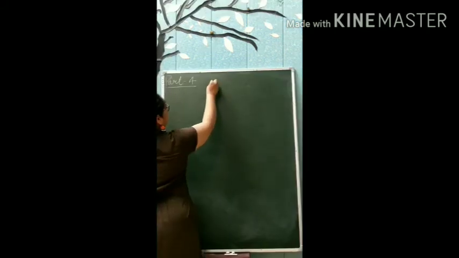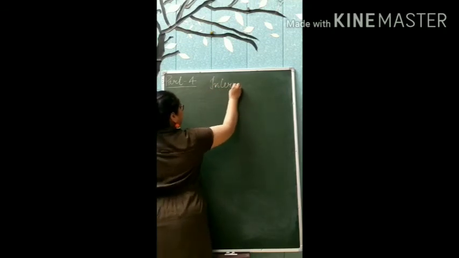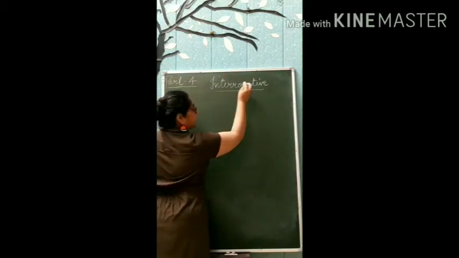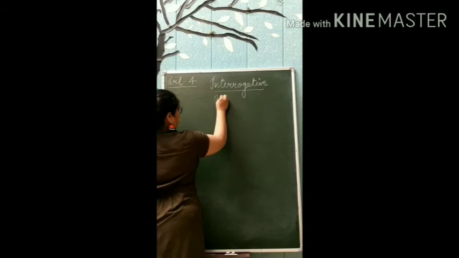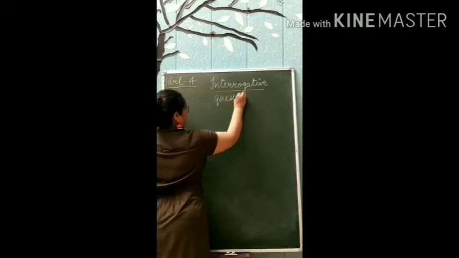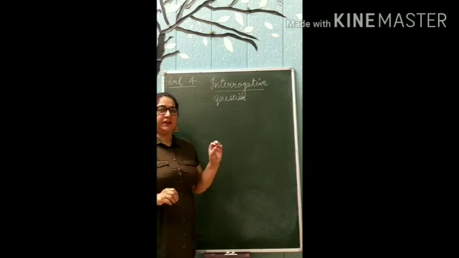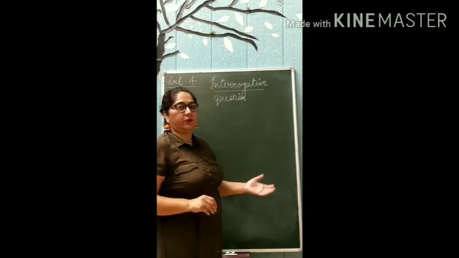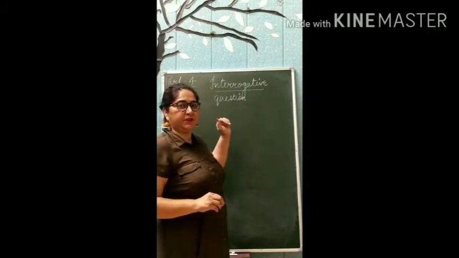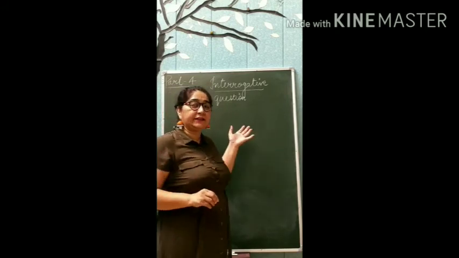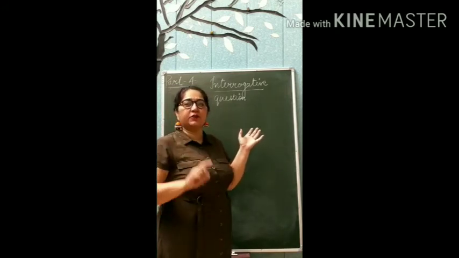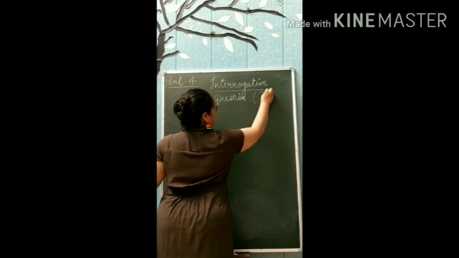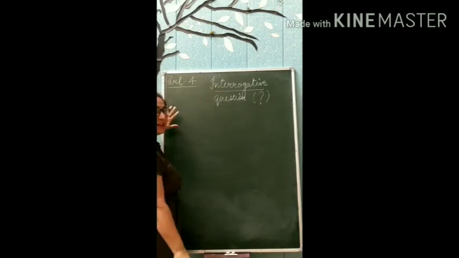The last type we are going to do today is interrogative. Interrogative, in other words, we can call it question. Means when in a sentence we are asking a question, that is called an interrogative sentence. I'm going to write down the examples here, and you will identify that it is an interrogative sentence by seeing the punctuation mark, and that punctuation mark is a question mark. And this is the sign. Right? Now I'm going to write down the examples.